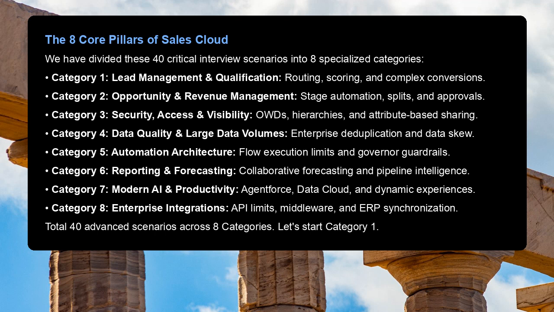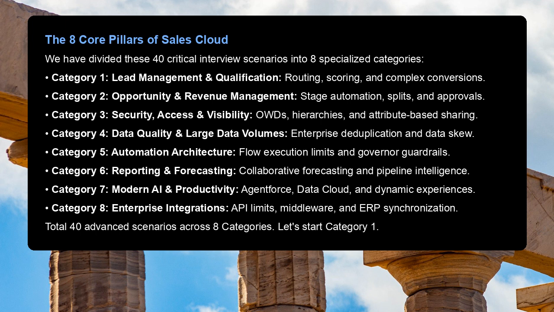The 8 core pillars of Sales Cloud. We have divided these 40 critical interview scenarios into 8 specialized categories. Category 1, lead management and qualification: routing, scoring, and complex conversions. Category 2, opportunity and revenue management: stage automation, splits, and approvals. Category 3, security, access, and visibility: OWDs, hierarchies, and attribute-based sharing.